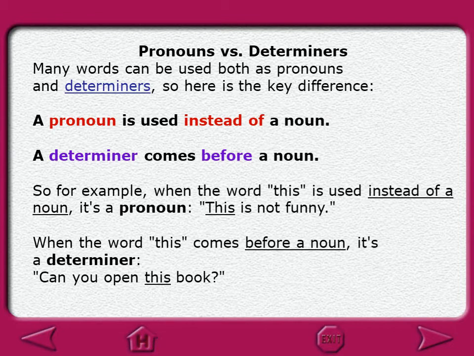Pronouns with determiners. Many words can be used both as pronouns and determiners, so here are the key differences. A pronoun is used instead of a noun. A determiner comes before a noun. So, for example, when the word this is used instead of a noun, it's a pronoun. This is not funny, for example. When the word this comes before a noun, it is a determiner. Can you open this book, for example?